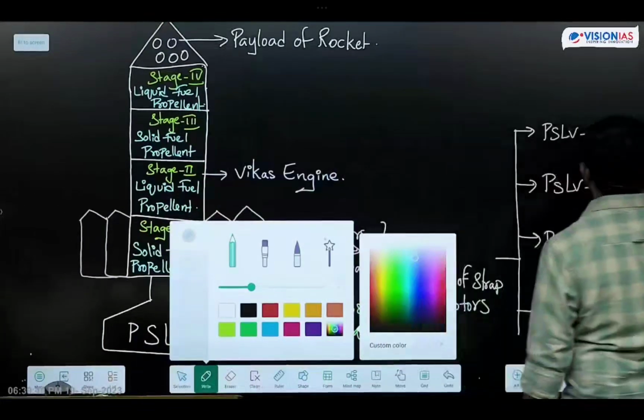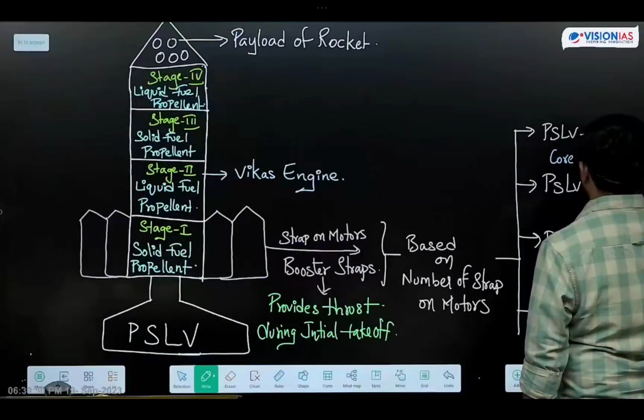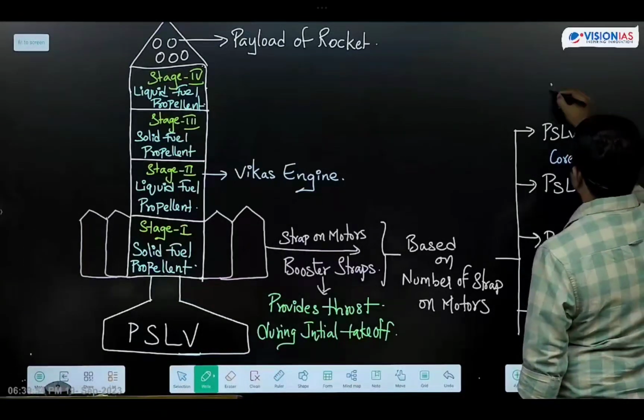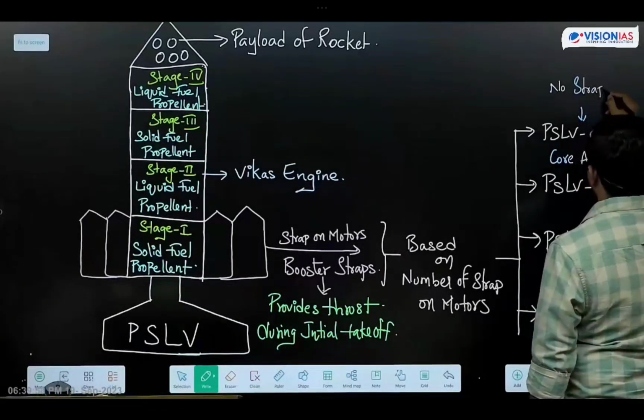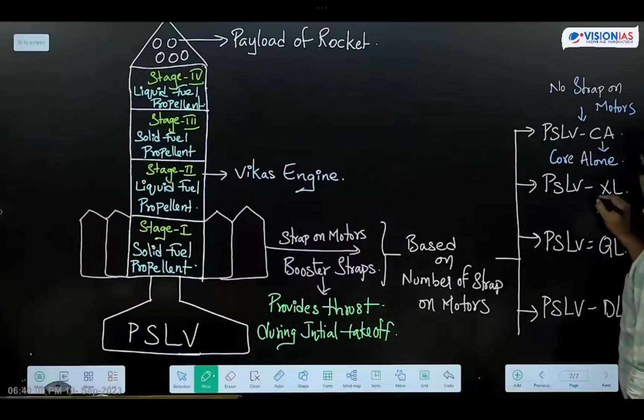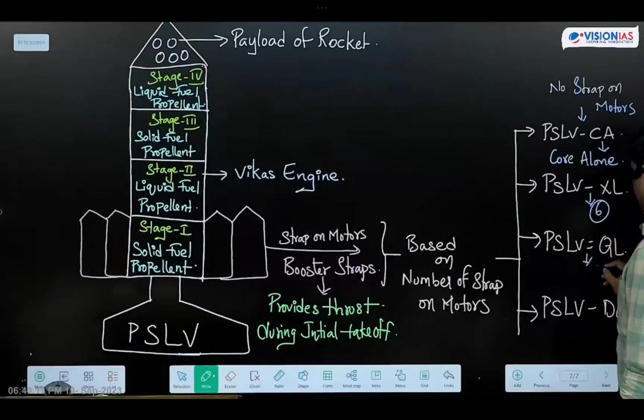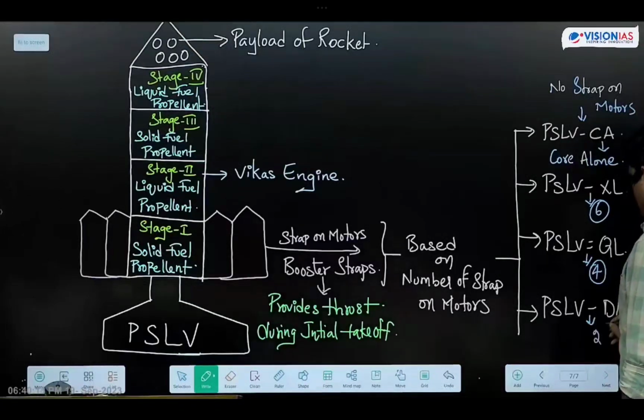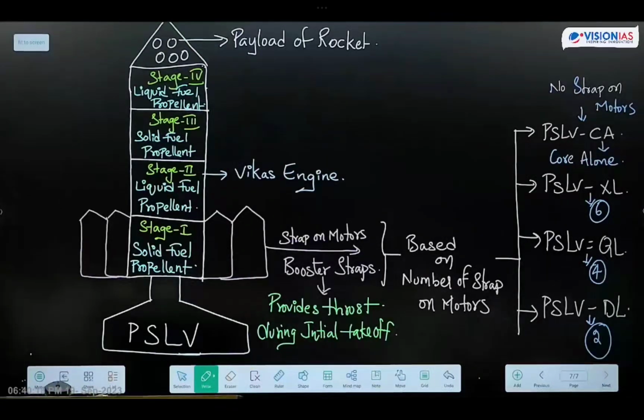CA means core alone version. Here, there are no strap-on motors. There won't be any strap-on motors in CA. XL has 6 strap-on motors, QL has 4 strap-on motors, DL has 2 strap-on motors. The DL version of PSLV has 2 strap-on motors. The QL version of PSLV has 4 strap-on motors. The XL version of PSLV has 6 strap-on motors.